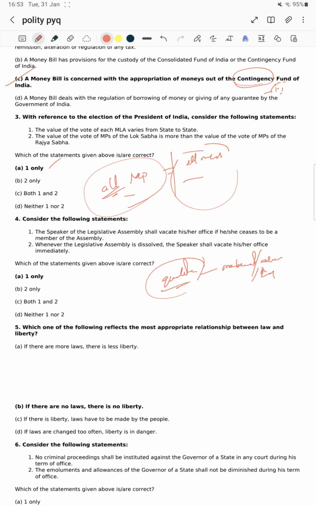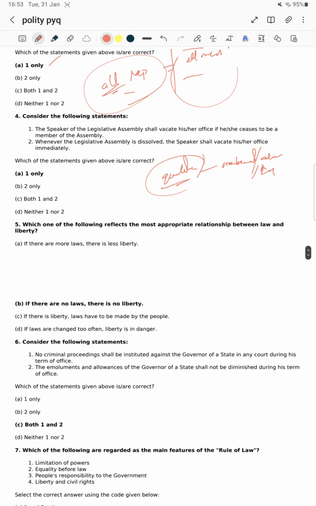Next statement: whenever the Legislative Assembly is dissolved, the Speaker shall vacate his or her office immediately. No, the Speaker will stay in office till the new assembly has formed, and the new assembly will decide the Speaker again. Till that date, the Speaker will be there in office itself. So statement 2 is wrong, option A is right.